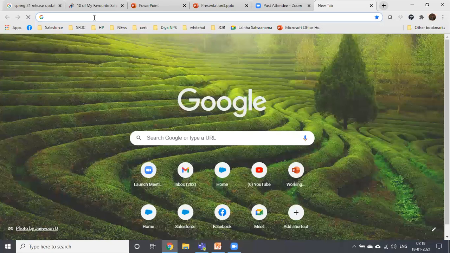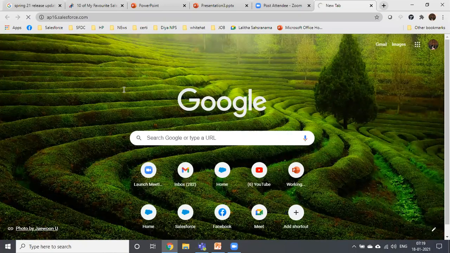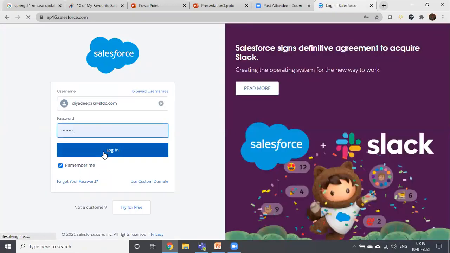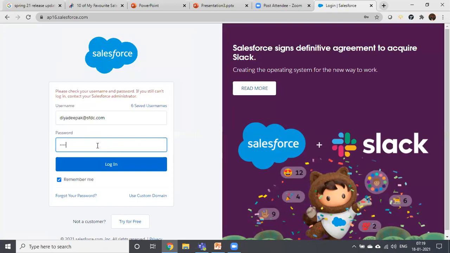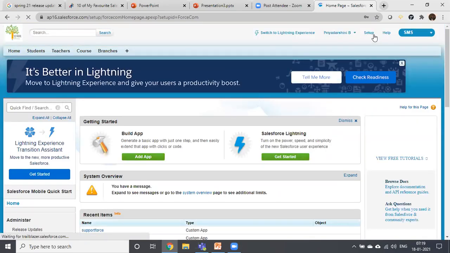Sir, question for you. Did it not exist in Classic previously also? This is not related to Classic and Lightning, it is just a lookup. That object was not available. If you wanted a relationship between one object and the opportunity product object, that was not available previously, in both. Now you can create a relationship between any object and opportunity product. Where can we see that object? It is a child object of which one? Opportunity, right?